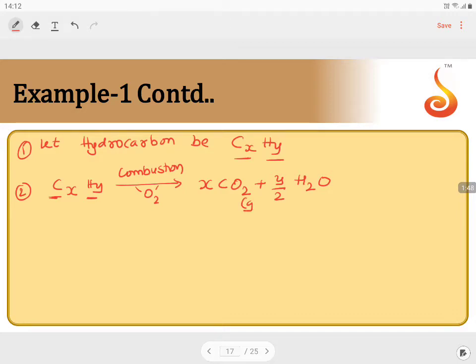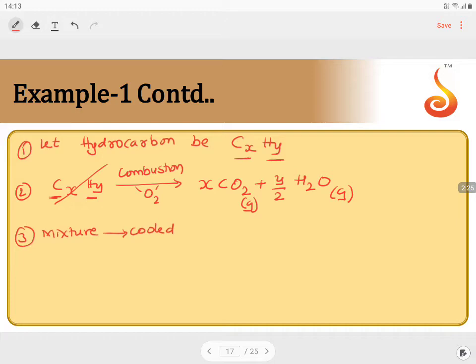We know carbon dioxide is always a gas. Now here there are two options, whether to take water as a gas or a liquid. Initially we are taking it as a gas. Now what is happening here? Third point in the question: the mixture of gases is cooled. If it is cooled, what will be the resultant? In the mixture there is no more hydrocarbon left, because complete combustion happened and only carbon dioxide and water are produced.